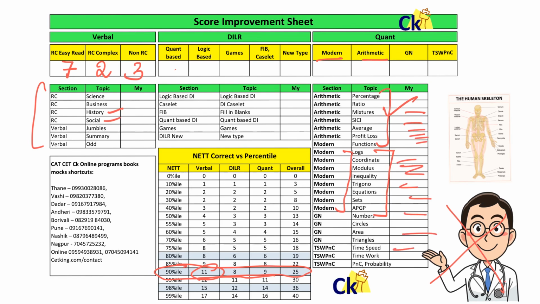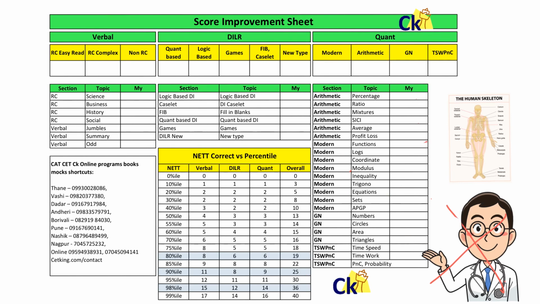So fill the sheet. This sheet will act as a mock analysis sheet also. This sheet will act as a score improvement sheet. This is what I'm calling it. So ये आपको करना है. If you can do that, trust me यार, you can easily find out how much score I need for improvement. So you can set up your targets also. Using that sheet, we can also set up the performance and mock analysis. Everything can be done using this sheet. So you can download the sheet from the description box.